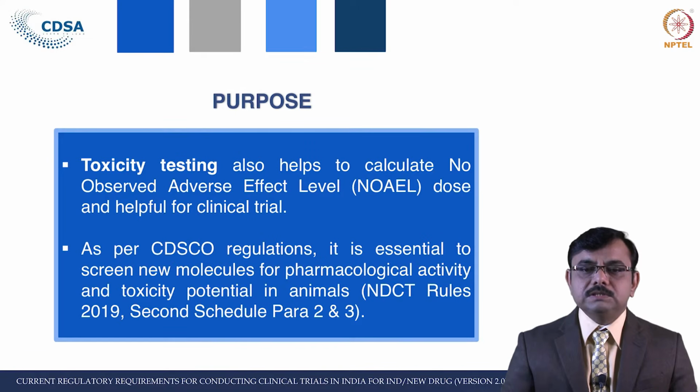Moreover, as per CDSCO regulation, that is the central licensing authority, it is essential to screen a new molecule for pharmaceutical activity and toxicity potential in animals.